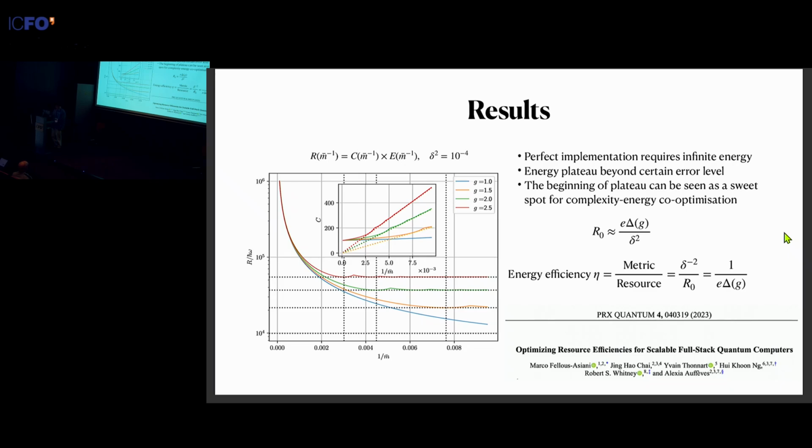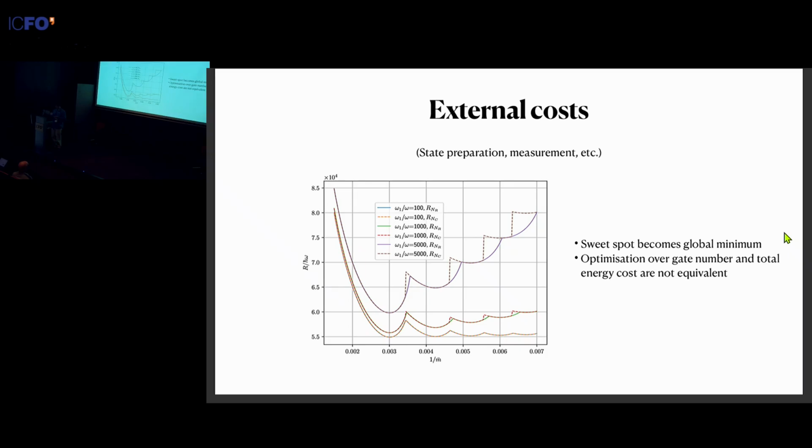So finally, I just want to briefly mention that there are many other external costs apart from the gate implementation. And so we use a very simple model to quantify these other costs, such as the preparation cost for the probe and the measurement cost on the final state of the probe. I'll try to skip this part first because it's really a primitive study.